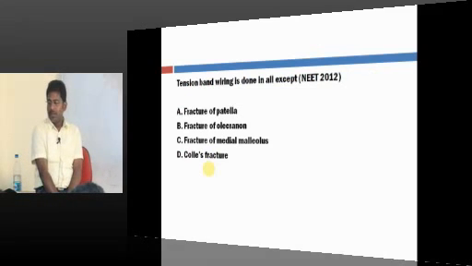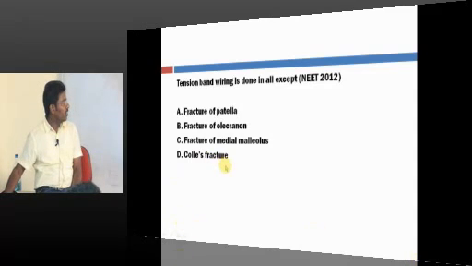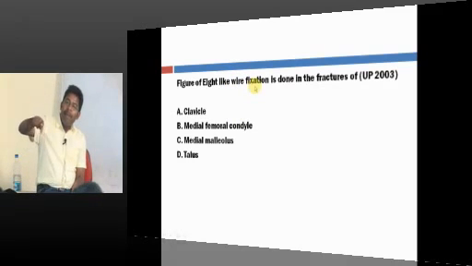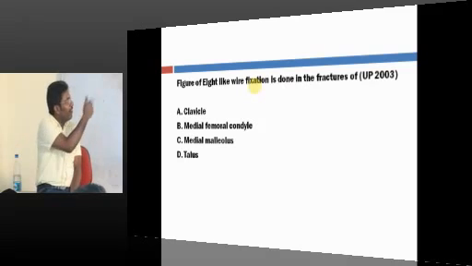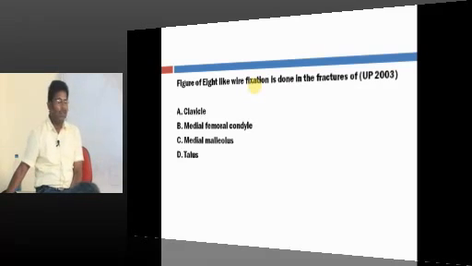Okay. Now, solve this question. Tension band wiring is done in all except patella, olecranon and medial malleolus, but definitely not Colles fracture. Good. Figure of 8, like wire fixation. It is for wire fixation. Figure of 8 brace is for clavicle fracture. That is why they are giving you that. The moment you see figure of 8, you go and select clavicle. Yeah, it is medial malleolus. Wire is different, brace is different. Both are in a figure of 8 manner. Understand? Good. So the answer is what? Medial malleolus.